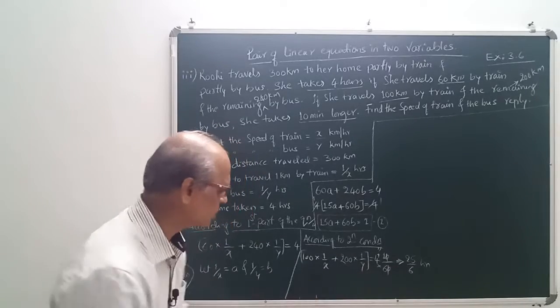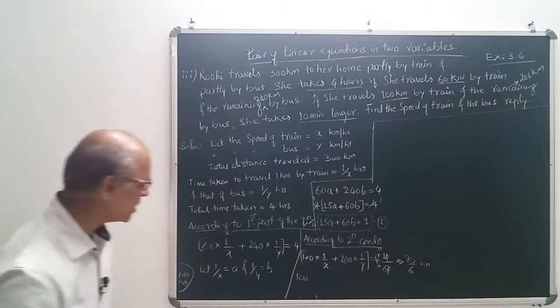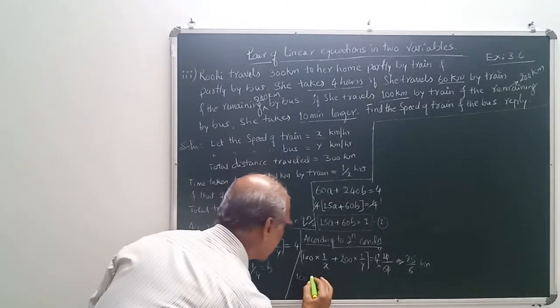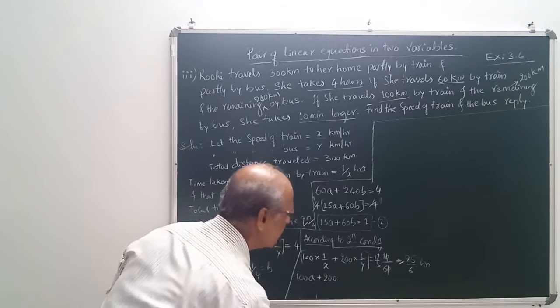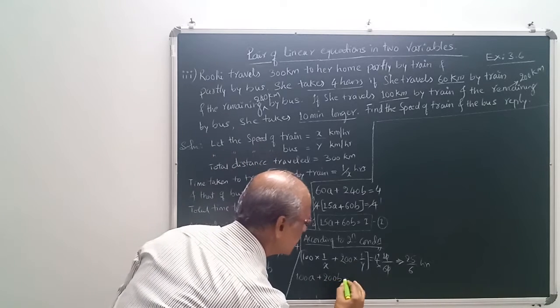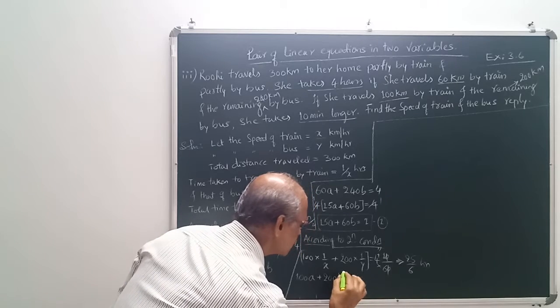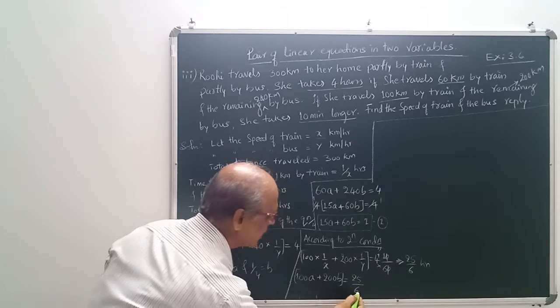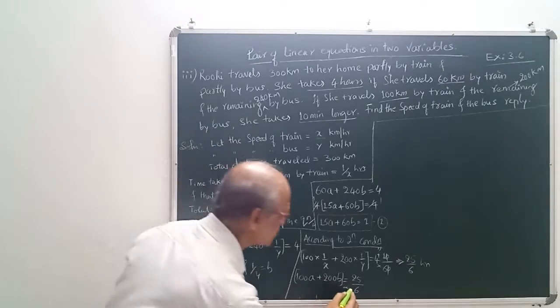Now this I will write it here. 100. What is 1 by x? 1 by x means a. That means put a plus 200. What is 1 by y? That is b is equal to 25 by 6. So this I put in bracket. Multiply this. Both terms have to be multiplied by 6.